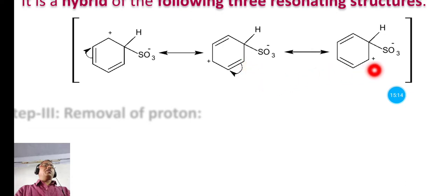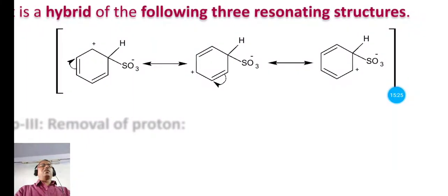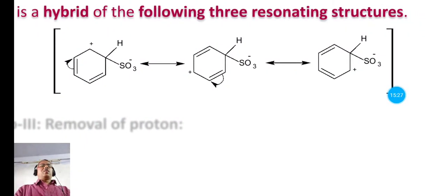So we have this particular third structure. This two-headed arrow indicates these are the resonating structures, and this positive charge is delocalized over these carbon atoms. So the more the resonating structures, the more stable the ion.